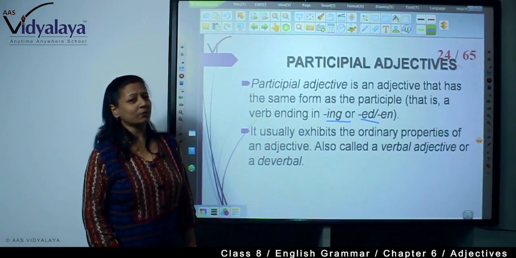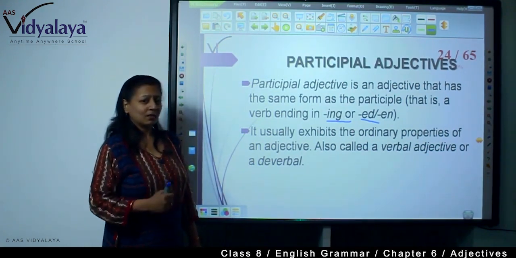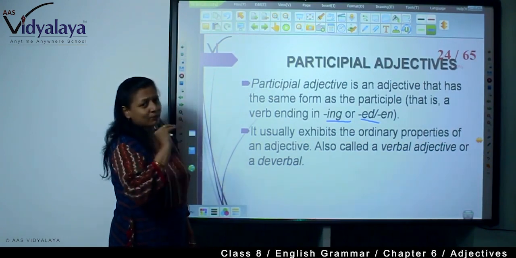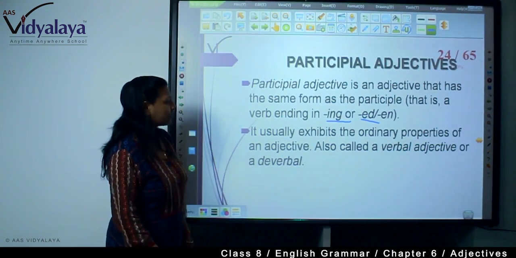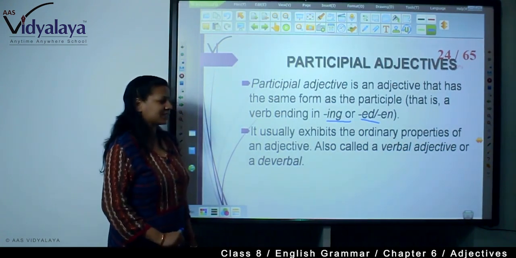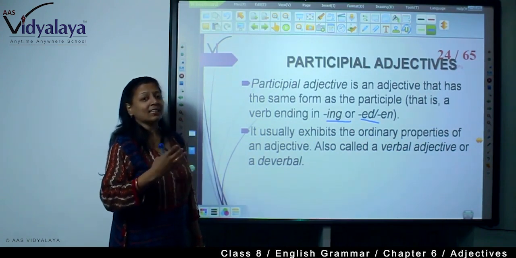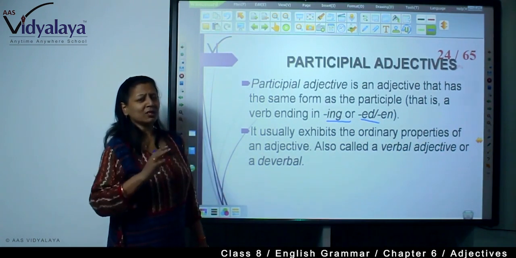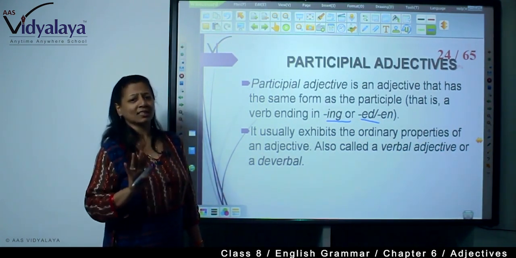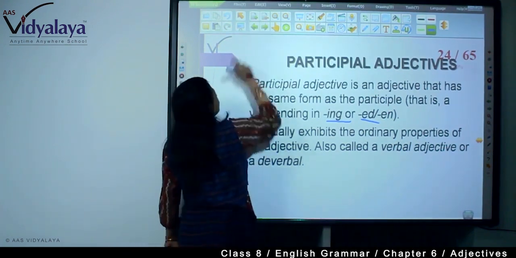It usually exhibits the ordinary properties of an adjective. What are the ordinary properties? It qualifies and modifies a noun or pronoun. Right? They also have the same form as the verb. They are also called verbal adjectives or deverbal adjectives, or derivative adjectives. So whenever you get so many names, don't get confused. These are all participial adjectives.